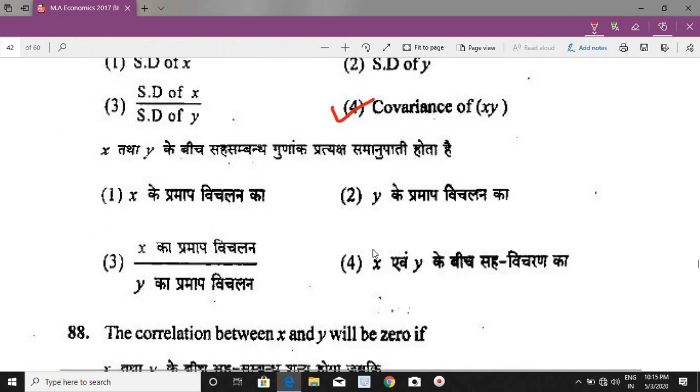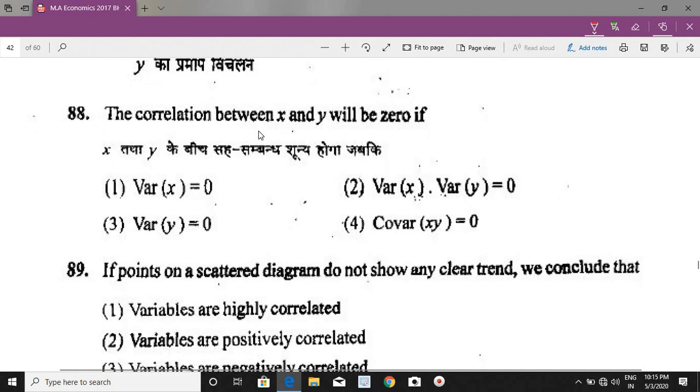Now the next question, the correlation between x and y will be 0 if. This question is derived from the previous question, and the correlation between x and y will be 0 only when the covariance of x and y equal to 0, because the formula is the value of coefficient of correlation equal to covariance of x and y upon SD of x into SD of y. So if covariance of xy is 0, the value of correlation will be 0.